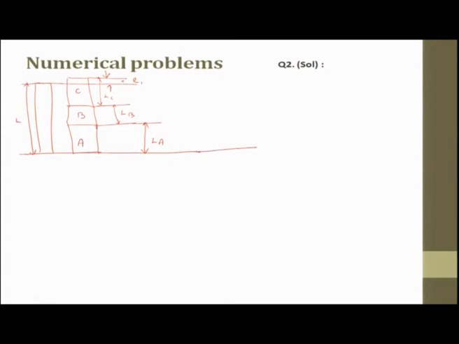Okay. Now, the next thing in this is your base. Next thing what we have said is that you have LA, then we have LB, then we have LC, right.